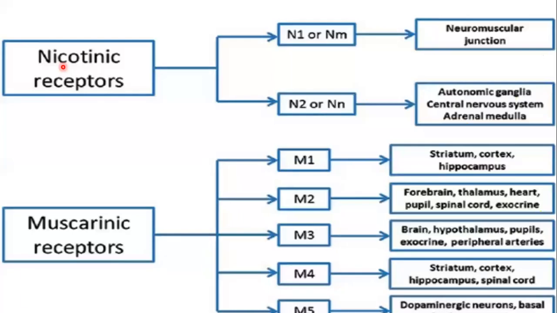So when we take cholinergic drugs, you know that these cholinergic drugs will bind to the acetylcholine receptors. And you know that the acetylcholine receptors are of two types.